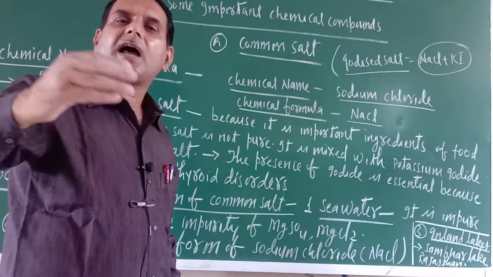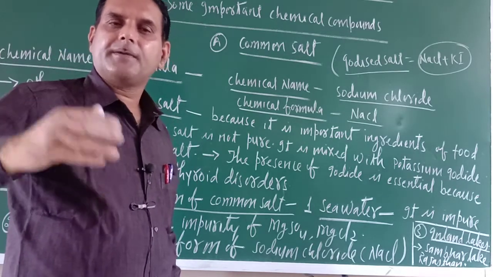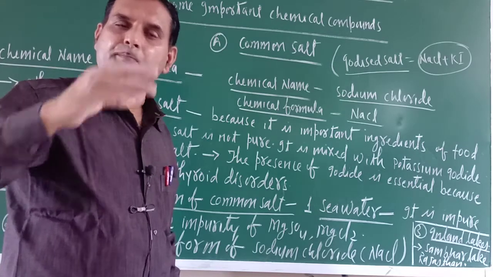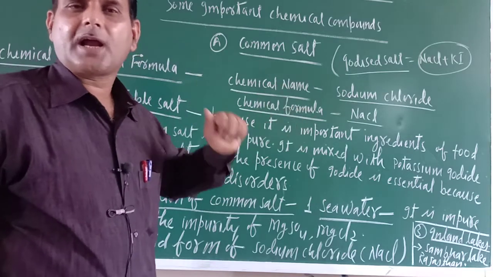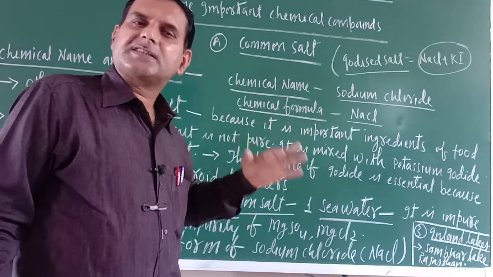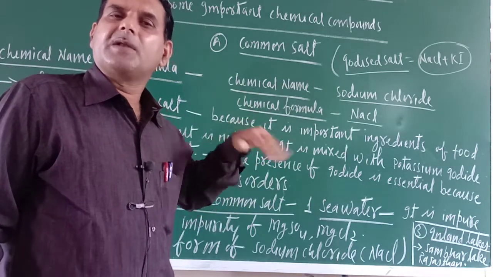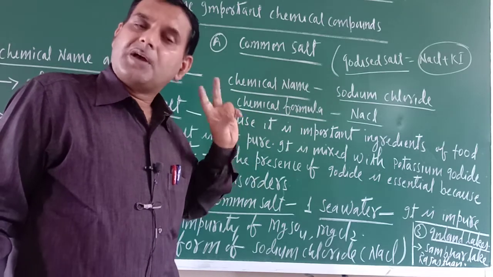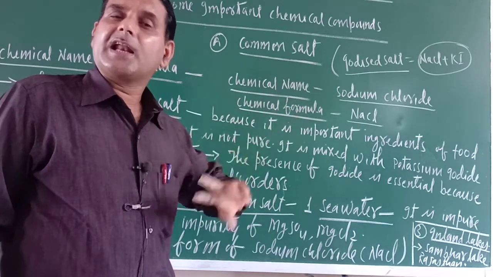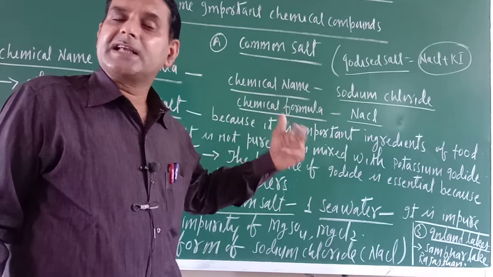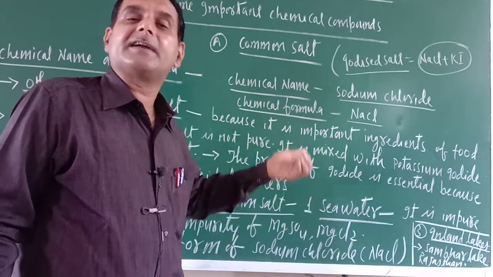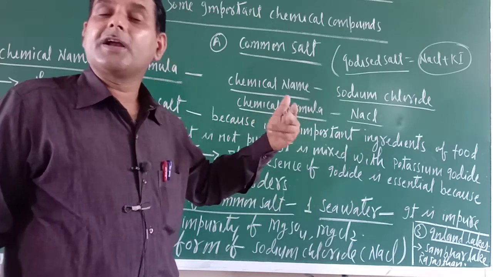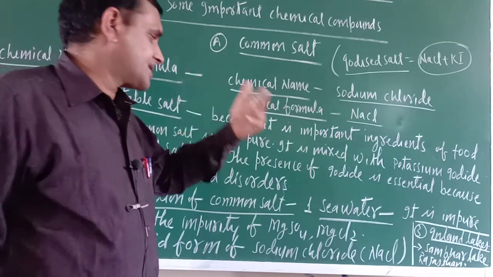It means if along with sodium chloride some amount of potassium goes to our blood, it will not create any problem. And iodine alone cannot be stable, so it is added with potassium, and potassium iodide is added to sodium chloride. Now it becomes iodized salt.